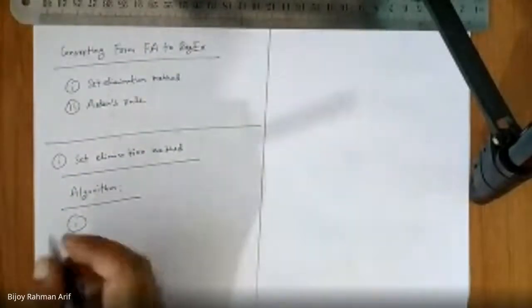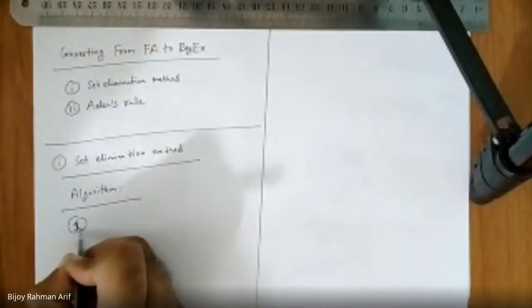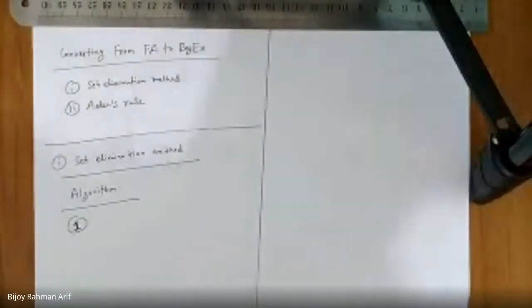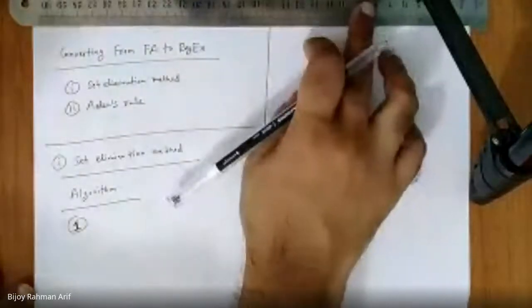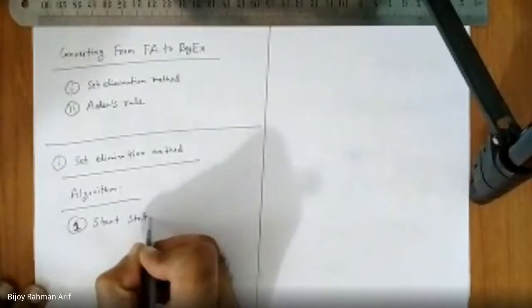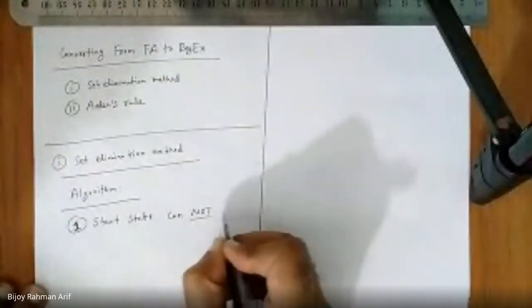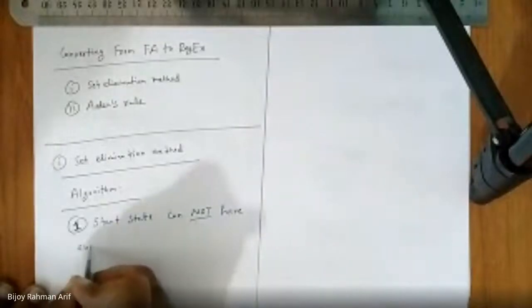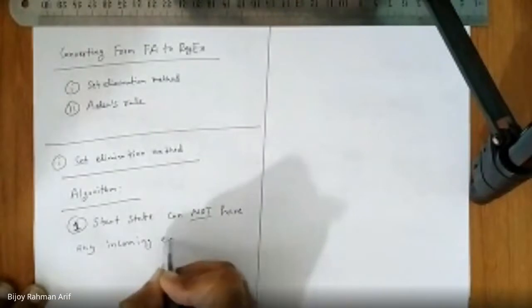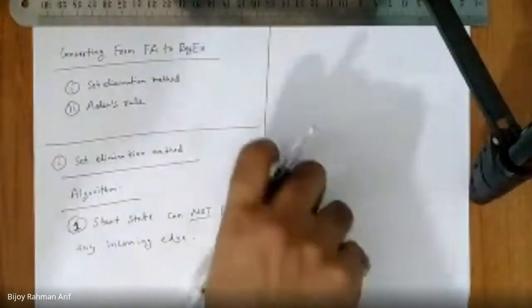Number one. So what is the first step? Start state cannot have any incoming edge.